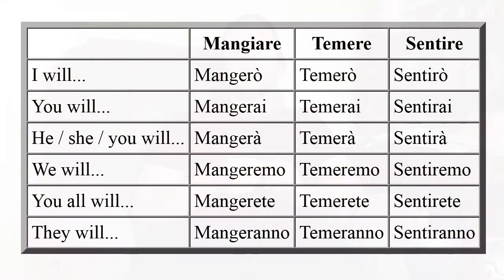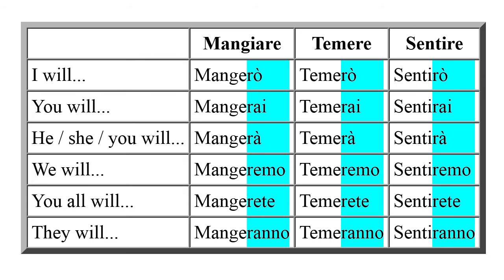Let's now look at some more examples. Here are three types of verbs, are, ere, and ire. You can see that mangiare and temere have an E before the R. Mangerò, temerò. Mangerai, temerai. For sentire, we have sentirò, sentirai, sentirà, etc. As you can see, they all have the same sounds of ro, rai, ra, remo, rete and ranno at the end.